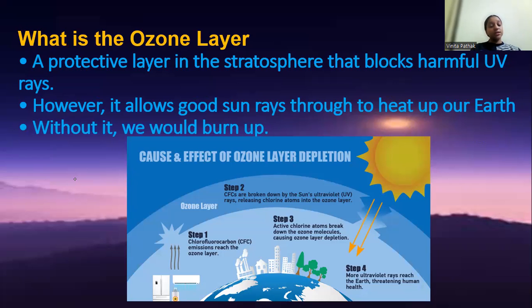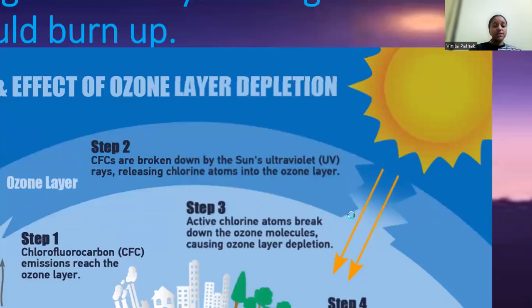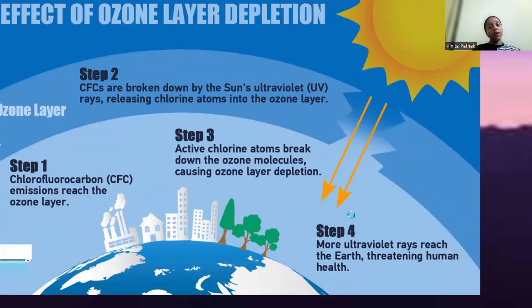So, as you can see, the first step, how it is caused: chlorofluorocarbon emissions reach the ozone layer. Second step, they are broken down by the sun's ultraviolet rays, releasing chlorine atoms into the ozone layer. Then active chlorine atoms break down the ozone molecules, causing ozone layer depletion. Okay, so what happens next? More ultraviolet rays reach the Earth, threatening human health.